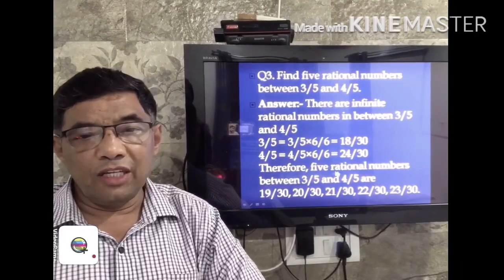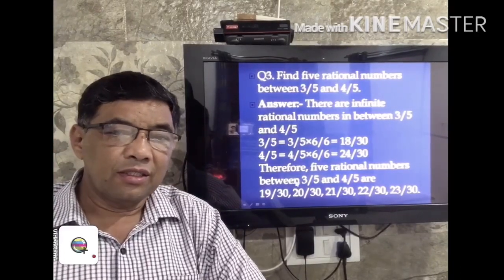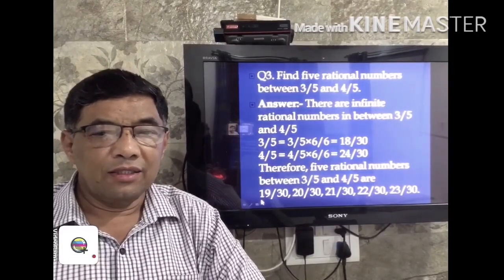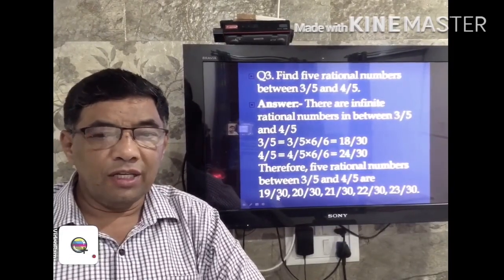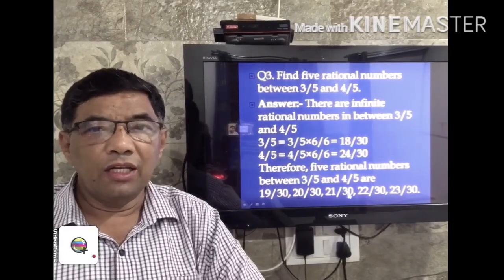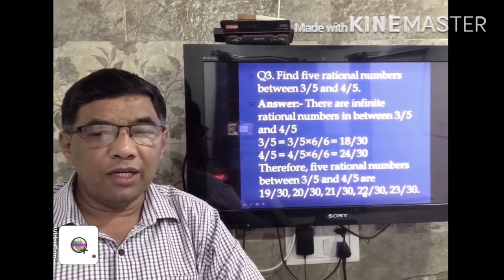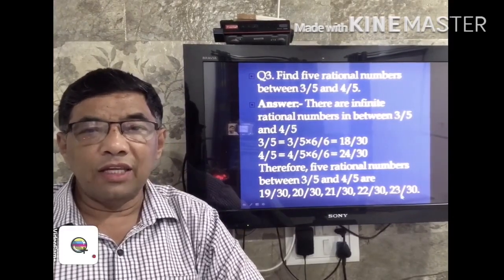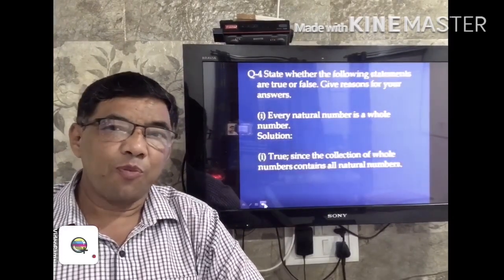Therefore 5 rational numbers between 3 upon 5 and 4 upon 5 are 19 upon 30, 20 upon 30, 21 upon 30, 22 upon 30 and 23 upon 30.